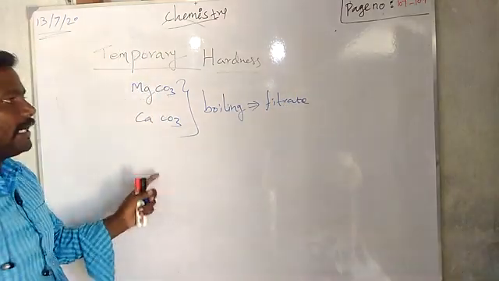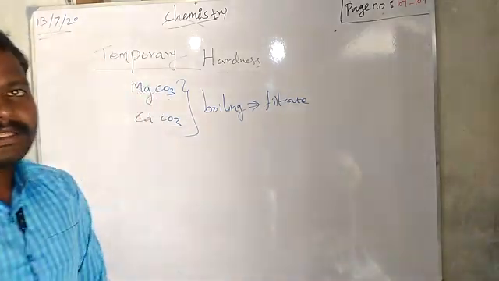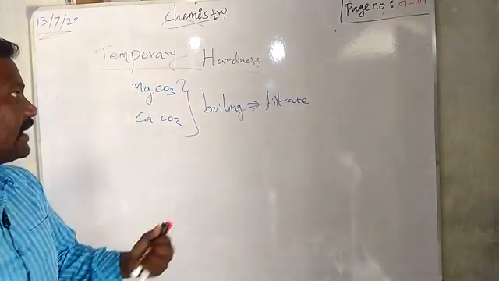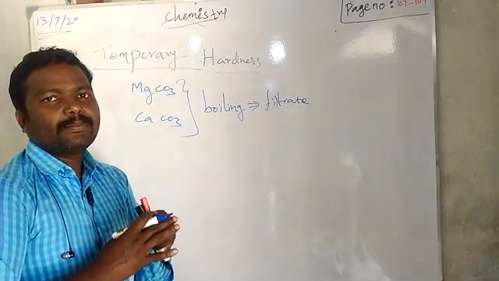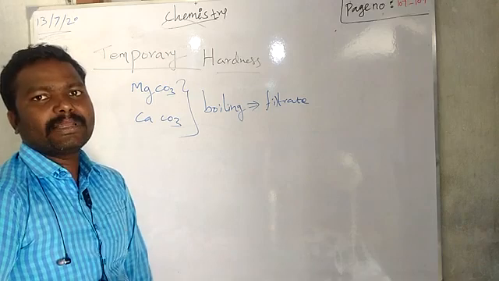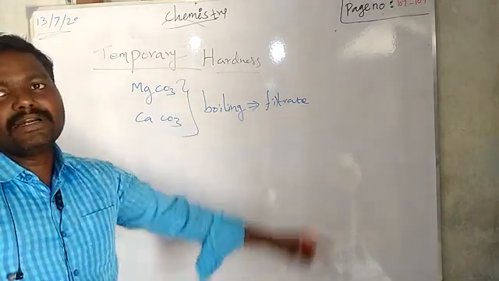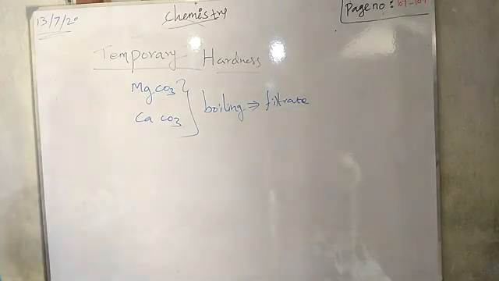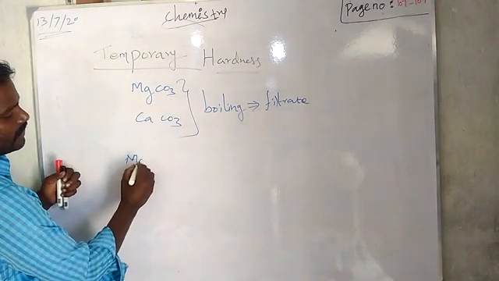Right? By boiling, and next to the boiling, we can filtrate that. After the filtration, we can get the pure water. Okay. So the temporary hardness of water can be removed by the boiling and filtration process. So what will happen if you boil this? We can write the equation.